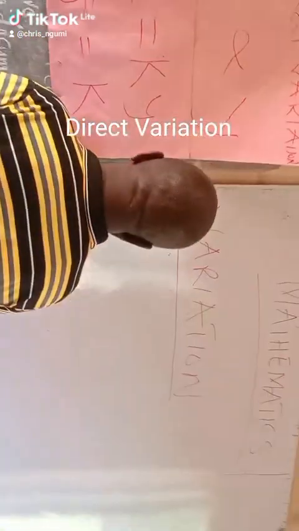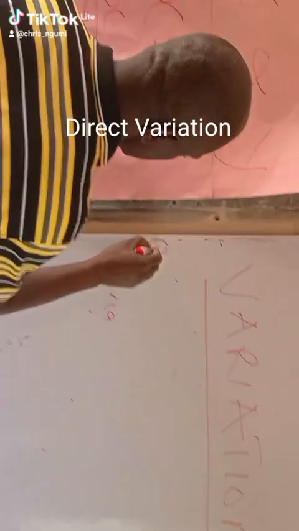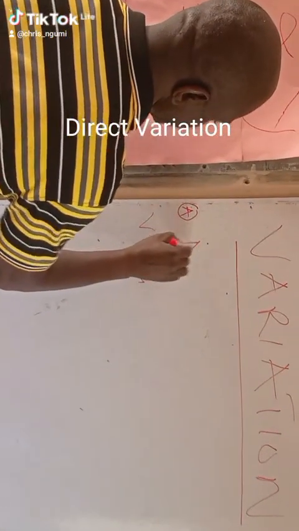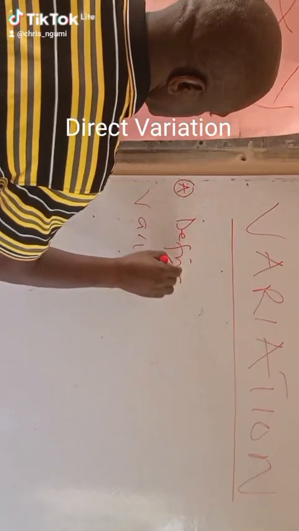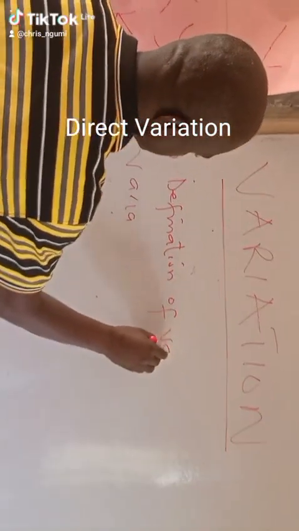So you just write this as we have defined. One, A: definition of variation.